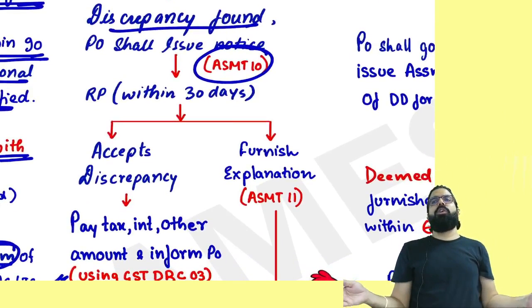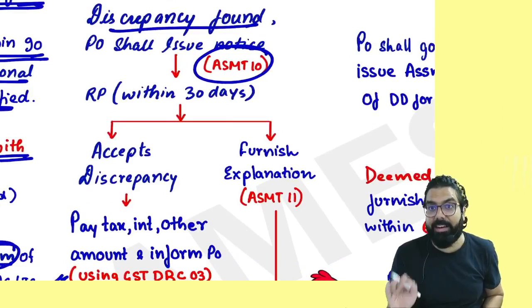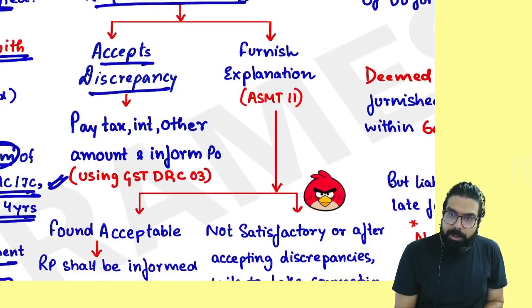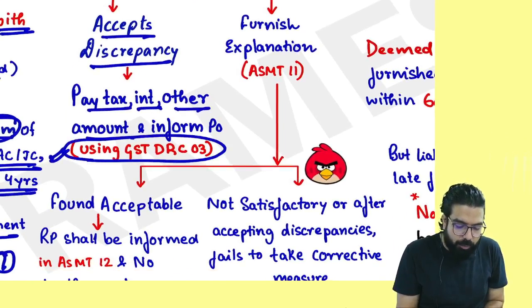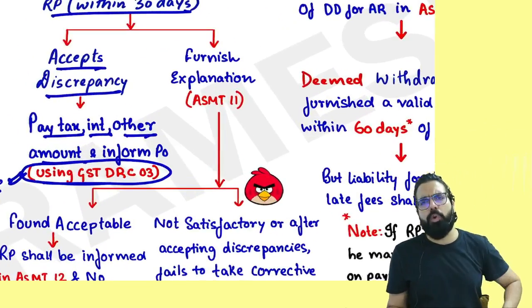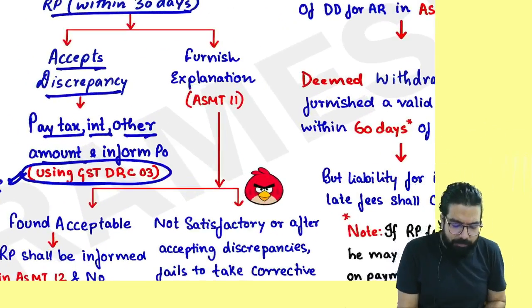In GST ASMT 10. It is ASMT 10. Within 30 days, either you have to accept the discrepancy, pay the tax, interest, and any other amount. Which form will you use for payment? DRC 03. Sir, I did not go ahead and pay, but I gave my explanation.